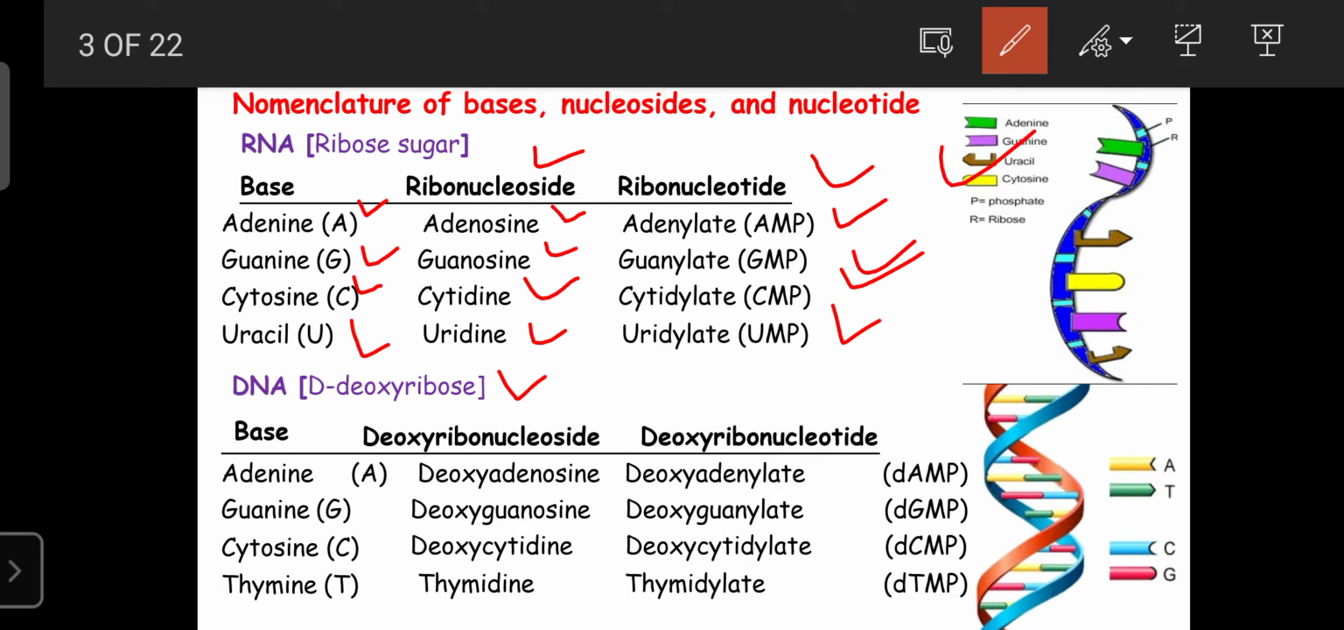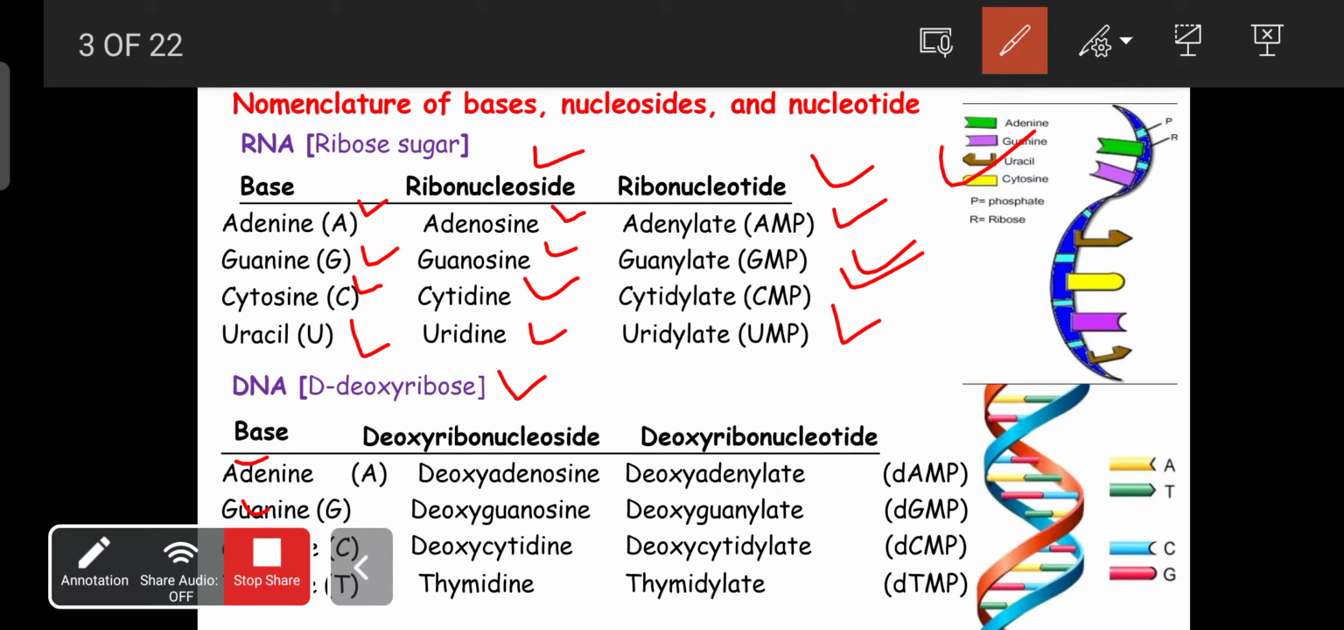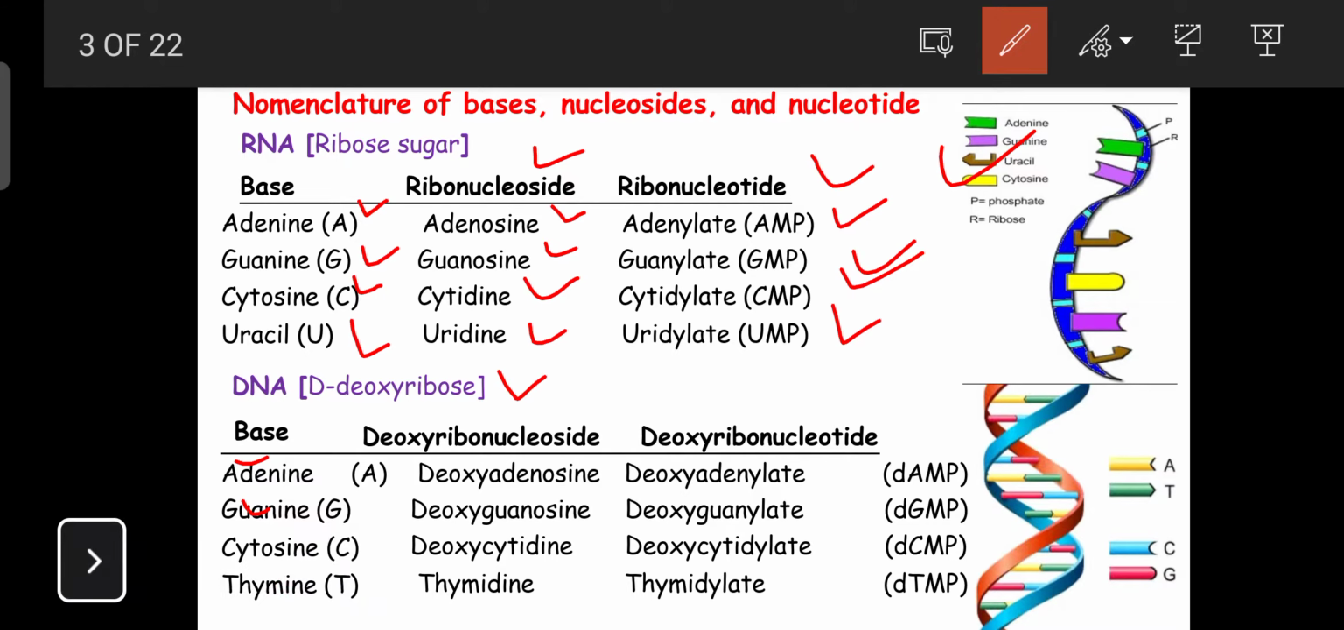So RNA is a single strand. It consists of only one strand. It mainly consists of purine bases like adenine and guanine, and pyrimidine bases like cytosine and uracil. Regarding DNA, DNA mainly consists of nitrogenous bases like adenine, guanine, cytosine. Instead of uracil, DNA consists of thymine. In DNA, uracil is not present. It is replaced by thymine.